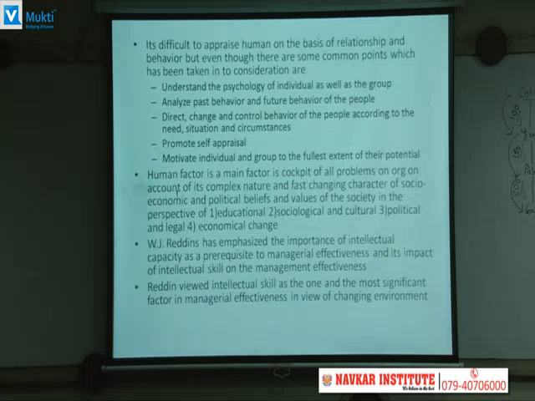It's difficult to appraise humans on the basis of relationship and behavior, but even so there are some common points which have been taken into consideration: understand the psychology of the individual as well as the group, analyze the past behavior and predict future behavior, direct, change and control the behavior of people, promote self-appraisal, motivate individuals and groups to grow. So definitely you cannot take into account or consider how to judge where there is a better relationship or where there isn't.